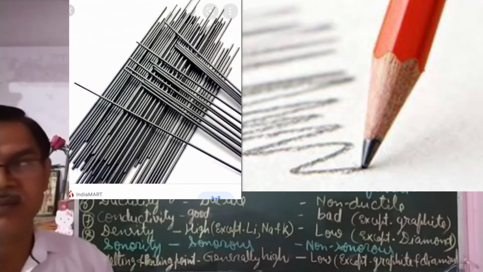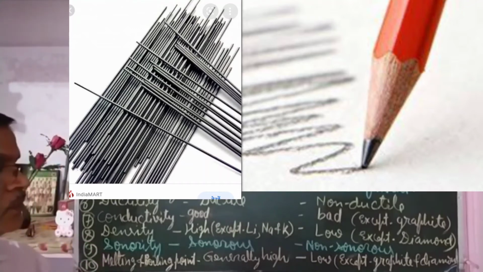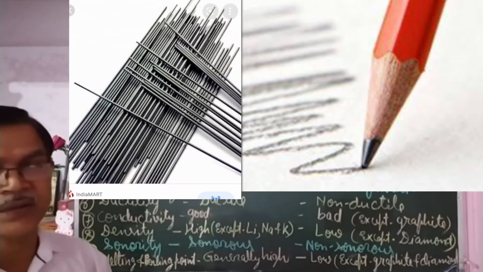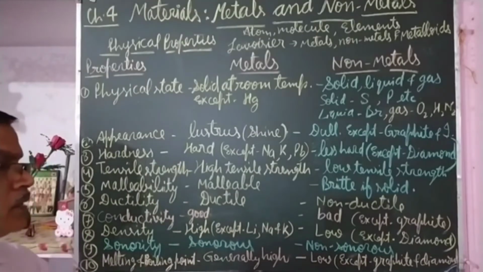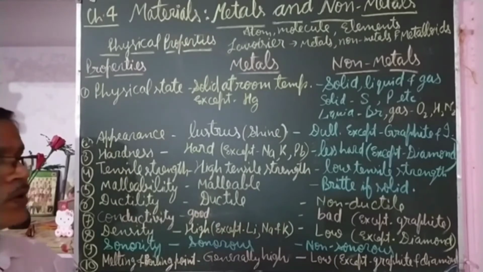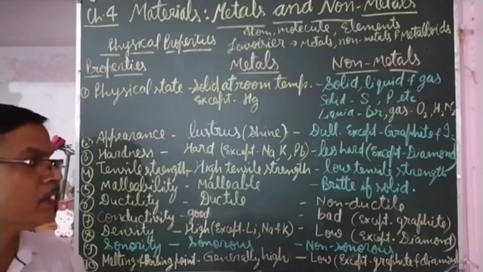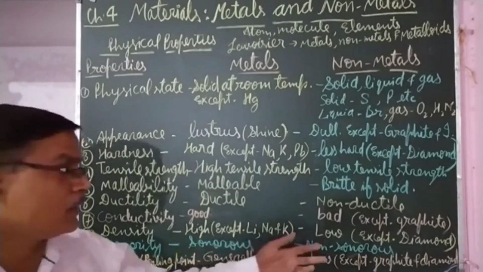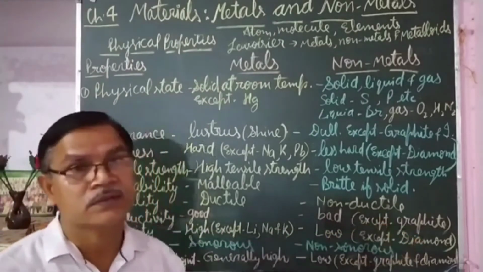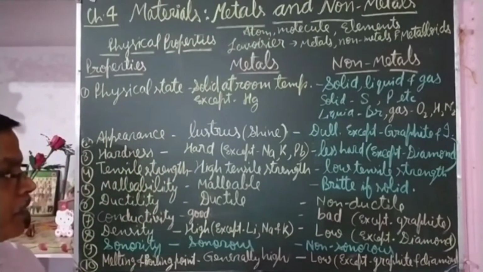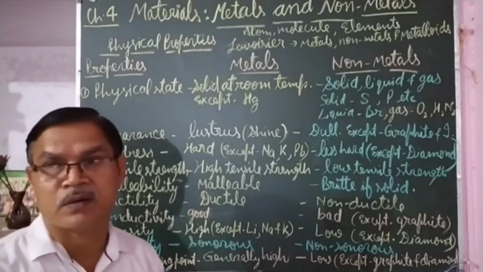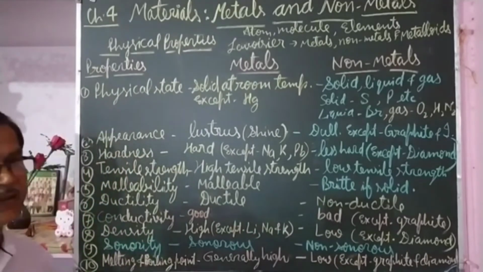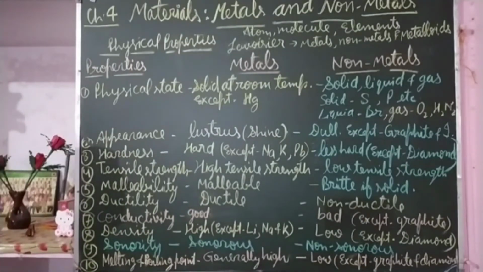If it is that graphite rod, whatever by which you write on the paper, if that is in your touch, and the other end you have pushed into the electric socket, then you will get an electric shock. So you should never try, because that may be dangerous. Graphite, although it is a non-metal, is a good conductor of electricity, and graphite is used for making pencil lead by mixing some other substances like clay, etc.